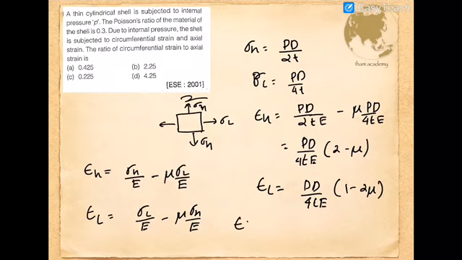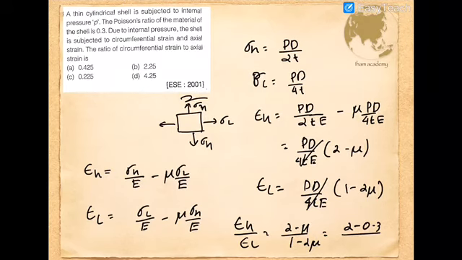So take the ratio of these two values, epsilon h divided by epsilon L. You will cancel this whole term and get 2 minus mu divided by 1 minus 2 mu. So 2 minus 0.3 divided by 1 minus 0.6, and you will get an answer corresponding to 4.25. So that is option D.